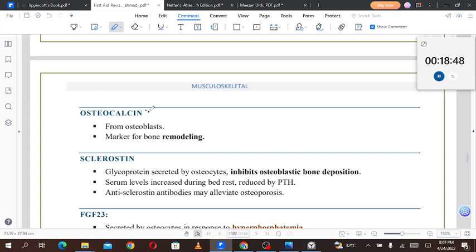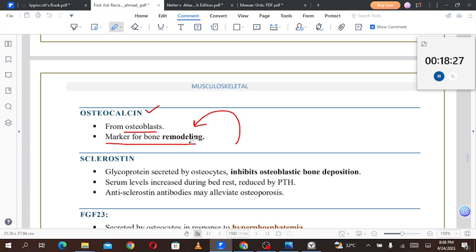What is osteocalcin? It is coming from the osteoblast and it is a marker of bone remodeling. Although osteocalcin is coming from the osteoblast, it is the marker for bone remodeling, not bone resorption. Remodeling means the formation of new bone. So osteocalcin is coming from the osteoblast and it is a marker for bone remodeling.